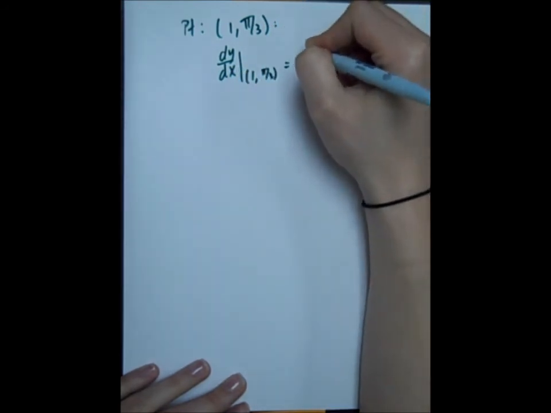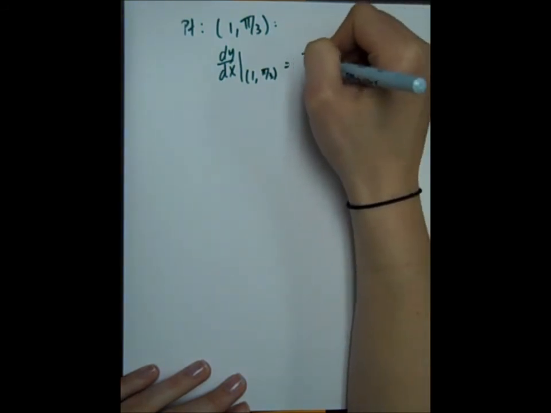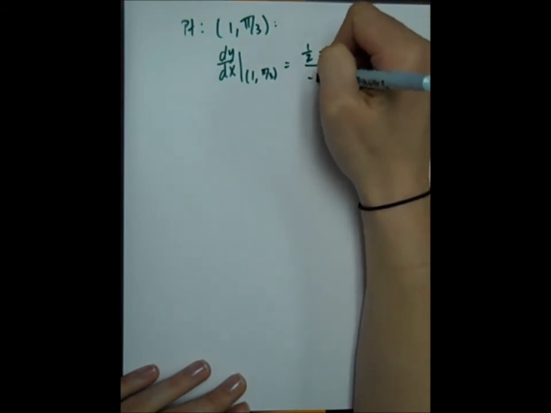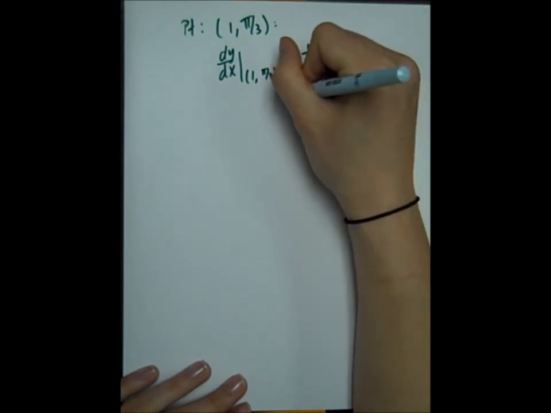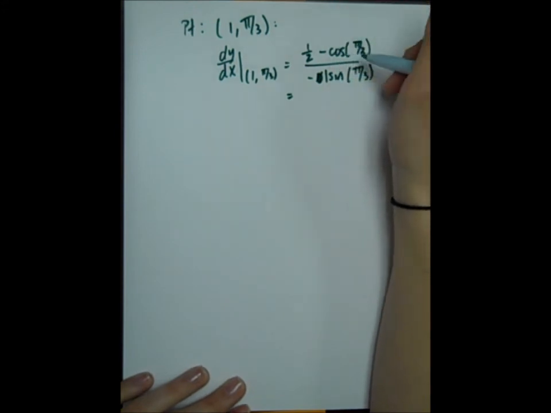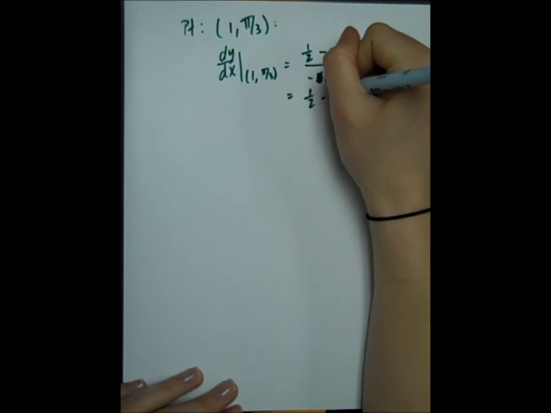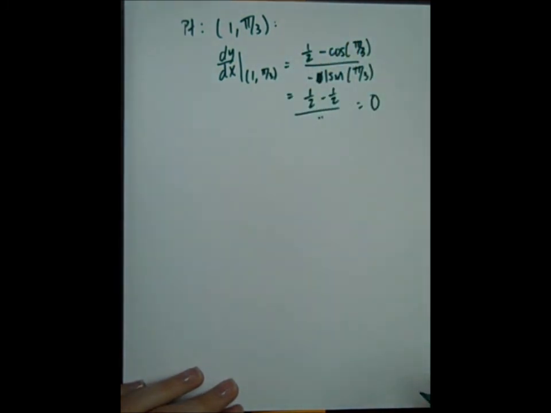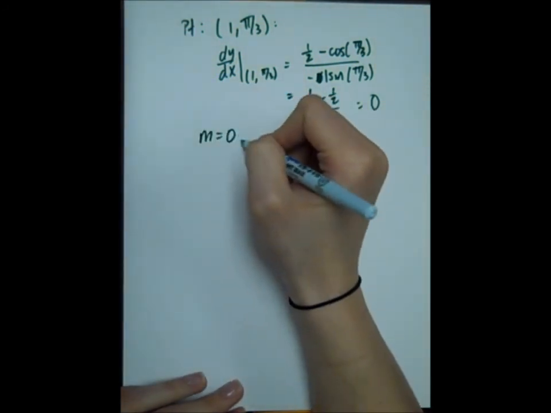So I'll get 1/2 minus cosine pi over 3 over negative 1 sine of pi over 3. Okay, so cosine of pi over 3, that's 1/2, so I'll get 1/2 minus 1/2 over stuff, well that's just 0. So what does that mean? That means that m is 0.